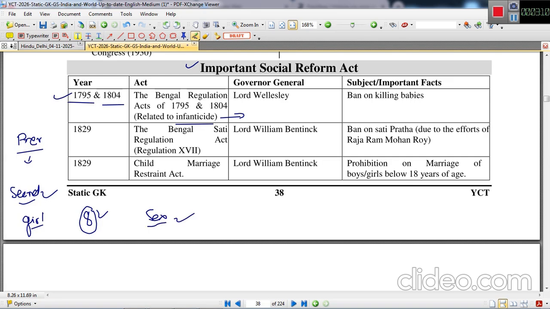Although these practices are absolutely banned and no one can promote such activity, it still happens in society, and people still check the sex of the fetus and kill female children in the lure of a male child. So this is not good. But the first and second regulations happened during the Governor Generalship of Lord Wellesley in 1795 and 1804, and the subject was a ban on killing babies, especially infanticide.